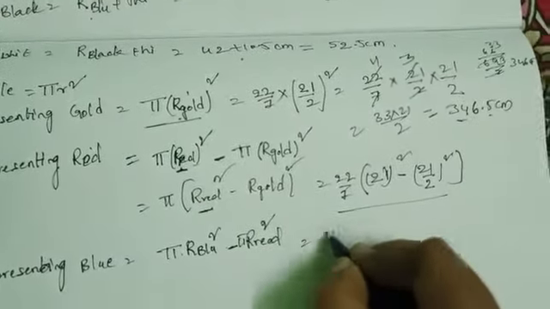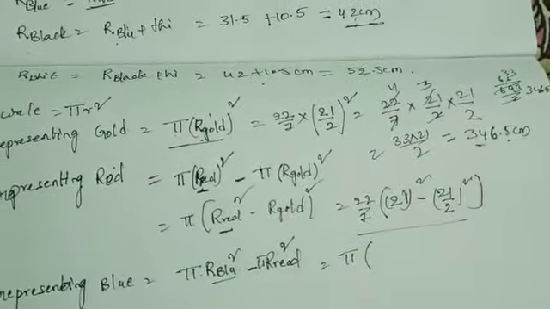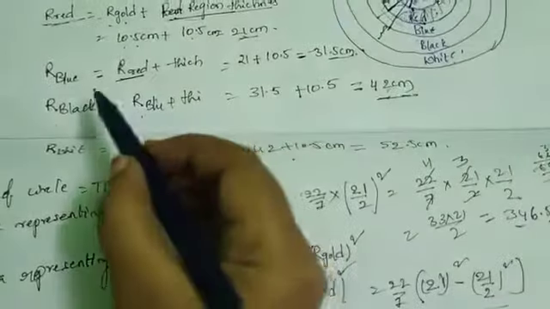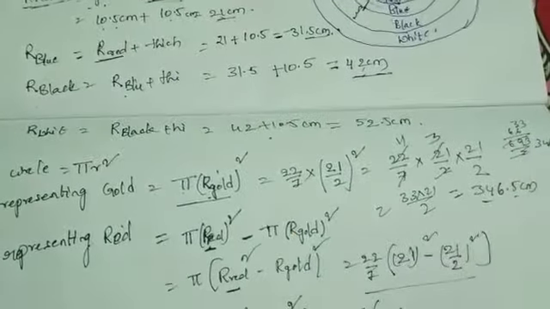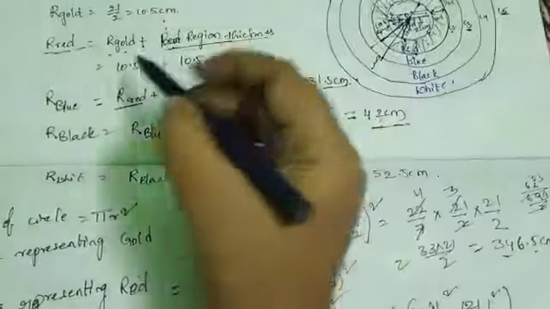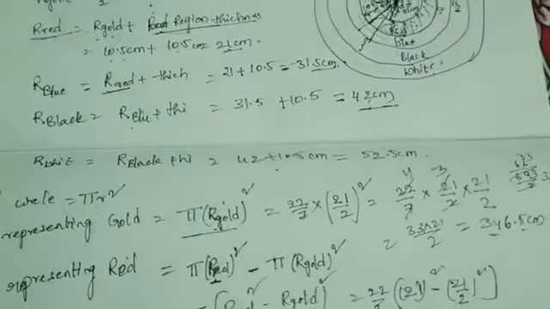Here pi is common: r blue is 31.5 squared minus r red is 21 squared.